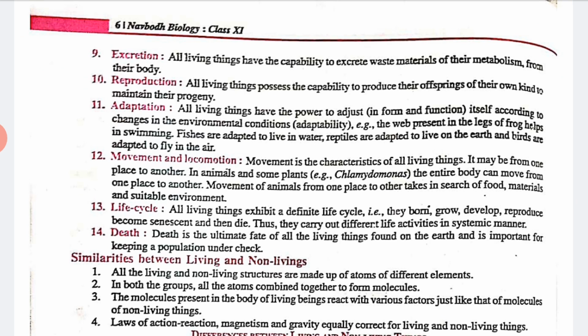Okay, next is life cycle. So what is life cycle? All living things exhibit a definite life cycle. They are born, they grow, they develop, they reproduce, become senescent, and they die. This is all about the life cycle of any living being, and thus they carry out different life activities in a systematic manner. Okay, this is all about the life cycle.